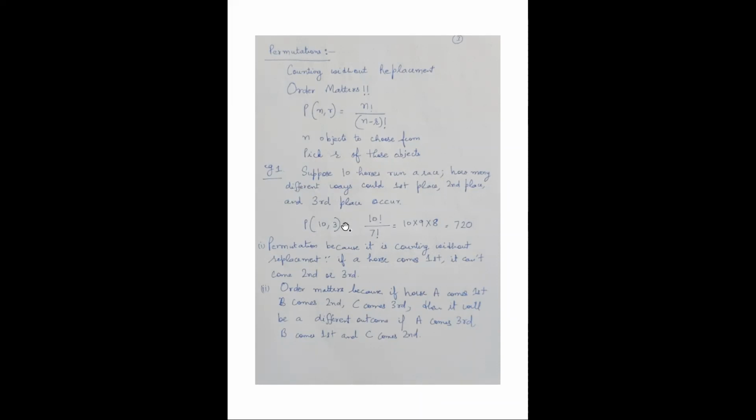Right. This is a permutation problem because it is counting without replacement. So what is the meaning of counting without replacement? If a horse comes first, it cannot come at the second place. You cannot replace that horse with the first or the second place. So if it comes first, it is first. Right. And the order matters because let's say horse A comes first, B comes second, and C comes third.